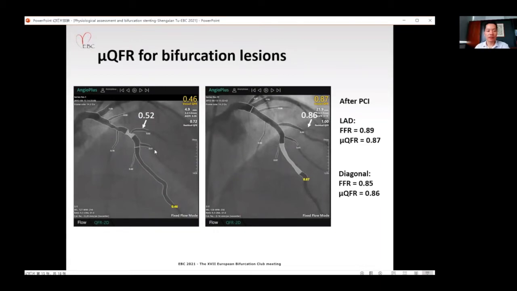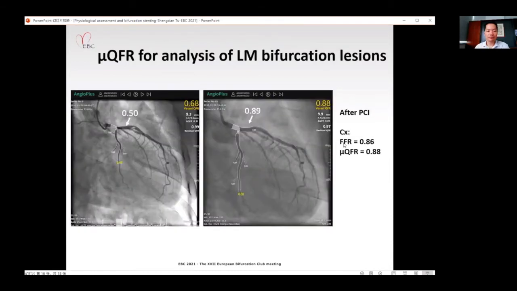The left figure shows the MU-QFR analysis before PCI. As you can see, due to the stenosis in the LAD and also the bifurcation lesion here, the MU-QFR was 0.46 in the LAD and 0.52 in the diagonal. After PCI, the MU-QFR improved from 0.46 to 0.87 in the LAD and from 0.52 to 0.86 in the diagonal. In this case, we also measured the wire-based FFR. As you can see, the wire-based FFR was very close to the MU-QFR after PCI.